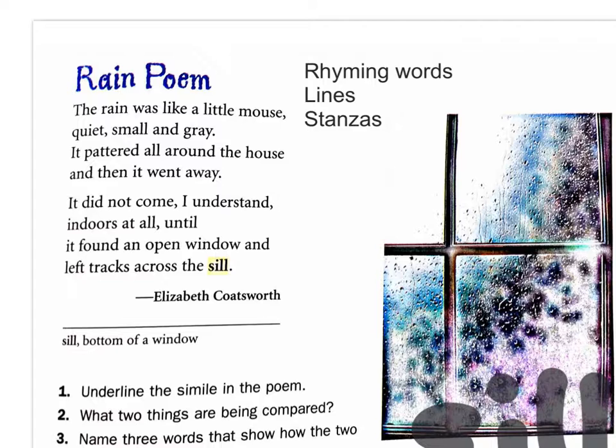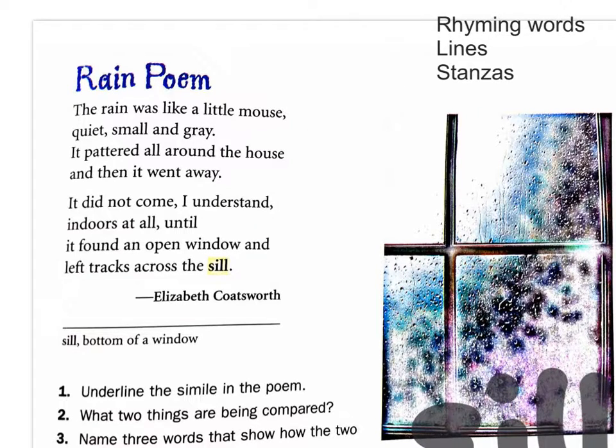So the rain was like a little mouse. It pattered all around the house. When we look at poetry, we say that's the first rhyme, that's A. Gray, mouse. Oh, that's a new rhyme, that's B. House, mouse. That's A again. Away, house, away, gray. So the pattern is A, B, A, B for stanza 1.